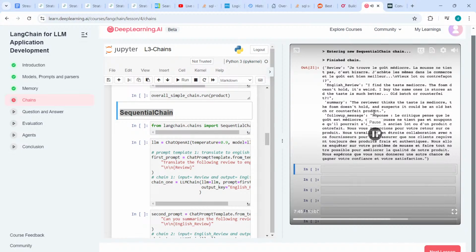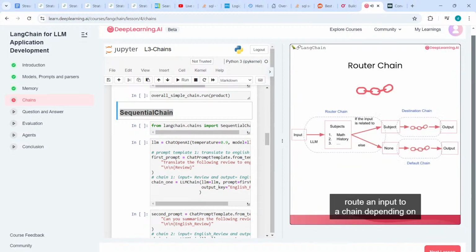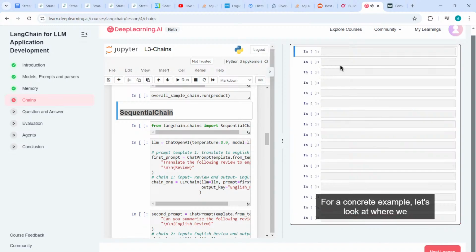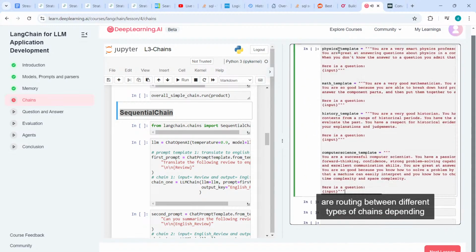But what if you want to do something more complicated? A pretty common but basic operation is to route an input to a chain depending on what exactly that input is. A good way to imagine this is if you have multiple subchains, each of which is specialized for a particular type of input, you could have a router chain, which first decides which subchain to pass it to and then passes it to that chain. For a concrete example, let's look at where we are routing between different types of chains depending on the subject that seems to come in.